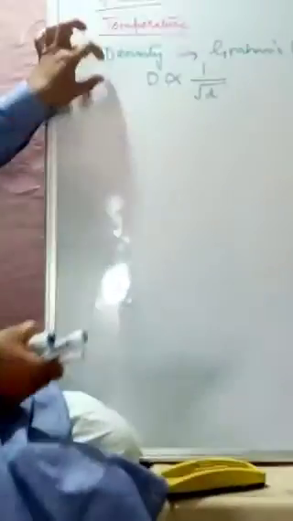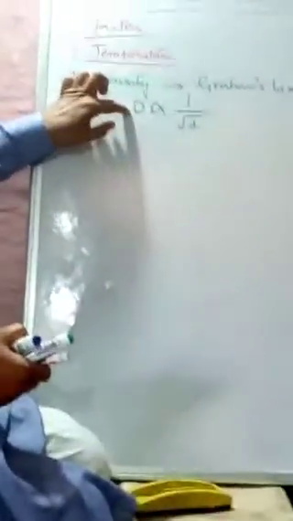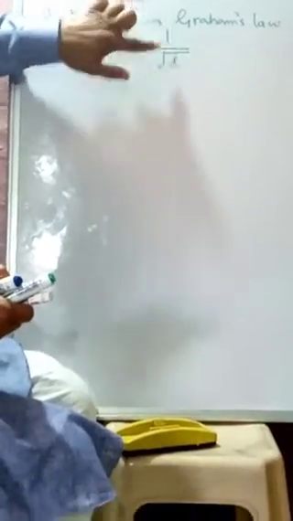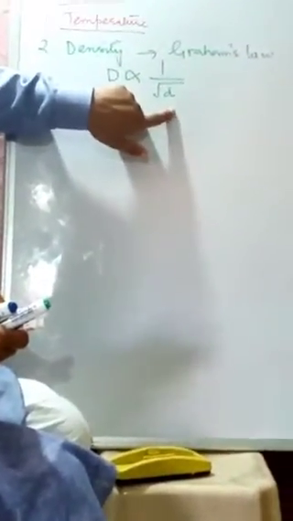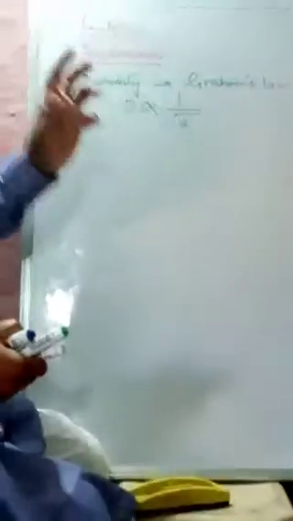When we talk of the density, we follow this Graham's law of diffusion. He says the rate of diffusion, this capital D, is inversely proportional to the root of the density of the particle. That means the more dense, the heavier the substance, the less will be the movement of the substance. जितना भारी भरकम होगा, जितनी उसकी डेंसिटी ज्यादा होगी पार्टिकल की, that means मूवमेंट जो होगी वो उतनी कम होगी.